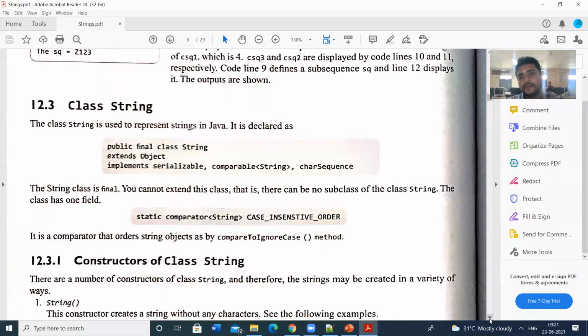So next one. In this chapter, we are going to study three classes. In the packages, we have studied the util package, language package, and time package. In this chapter, string handling in Java, we are going to study three string handling classes. First class is the string class.